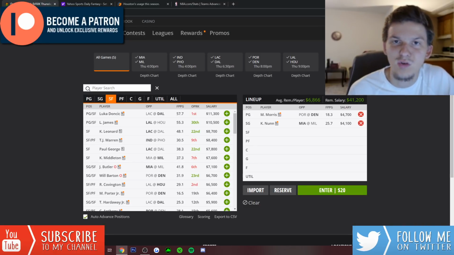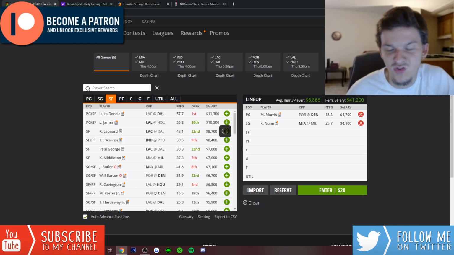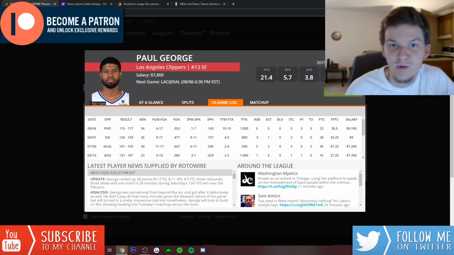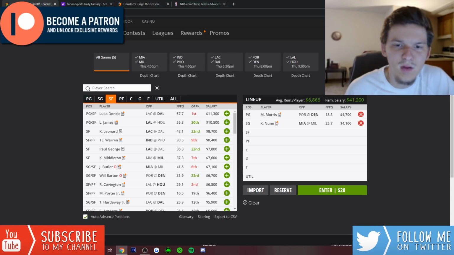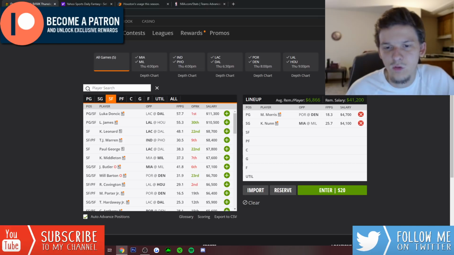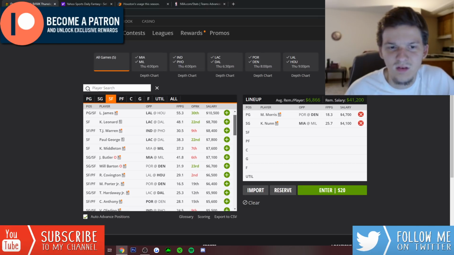Paul George is playing much better right now. Paul George was really struggling during the regular season, but he seems to be fully healthy right now, taking usage away from Kawhi. PG's been playing just as well as Kawhi, and he's almost $1,000 cheaper. So I'd probably lean PG over Kawhi if I had to choose one of the two. I don't feel like either guy is going to be a core play for me today.